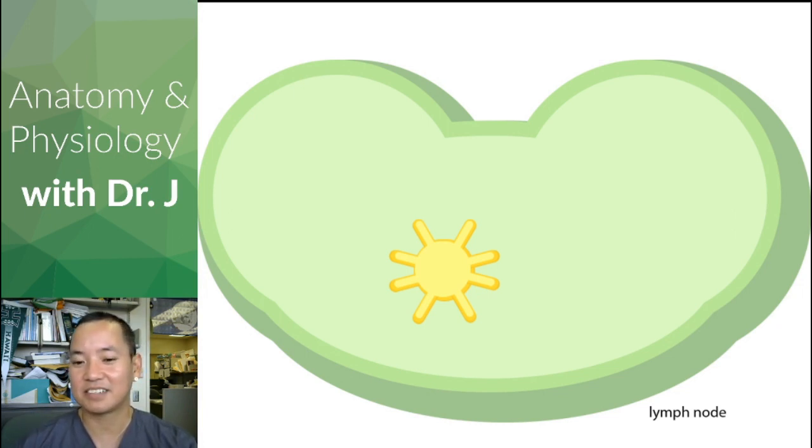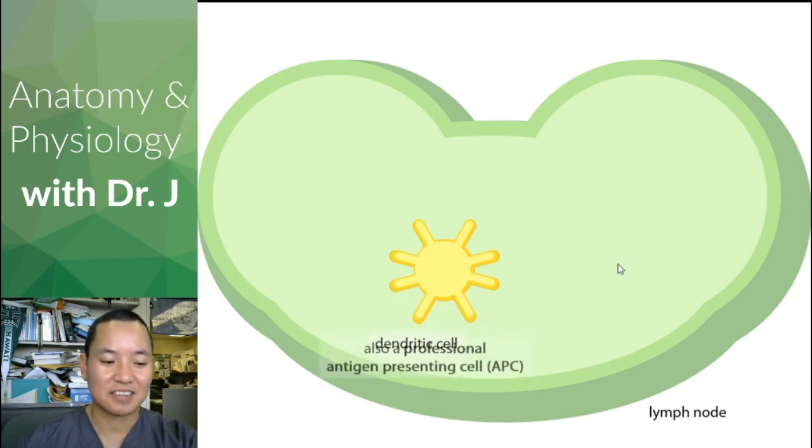So it has T cells and B cells. Not only does it have T cells and B cells, but they're untrained T cells and B cells. So they're kind of like pre-nursing, pre-med, pre-pharm, pre-PT students. They're not quite fully trained yet. So dendritic cells, what do they do there?